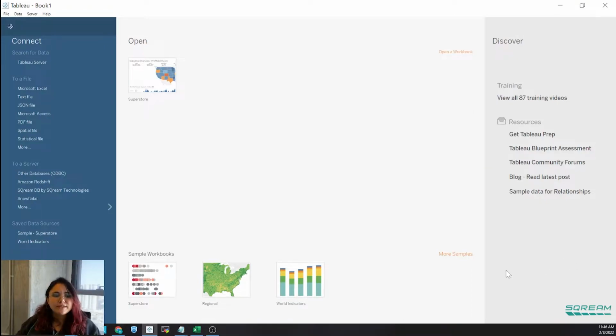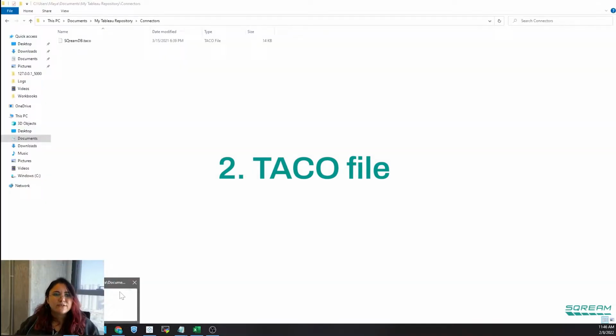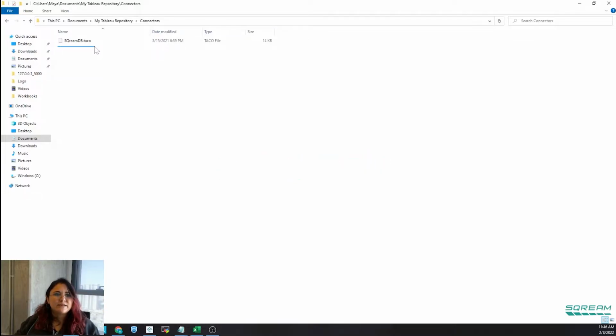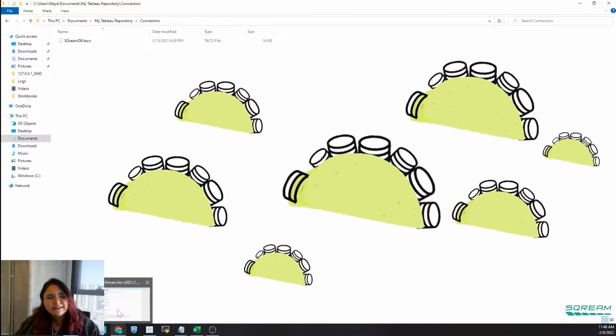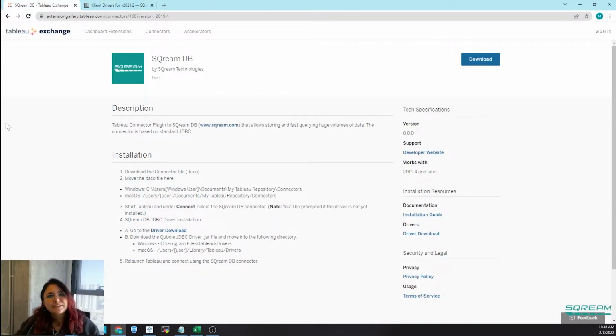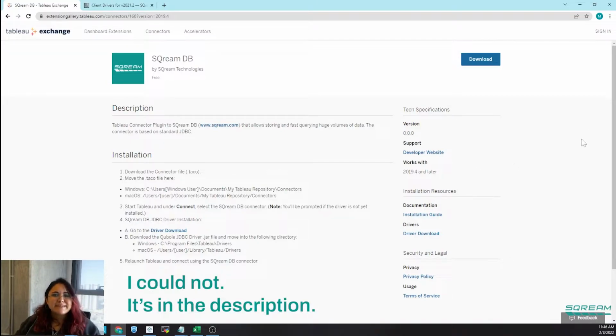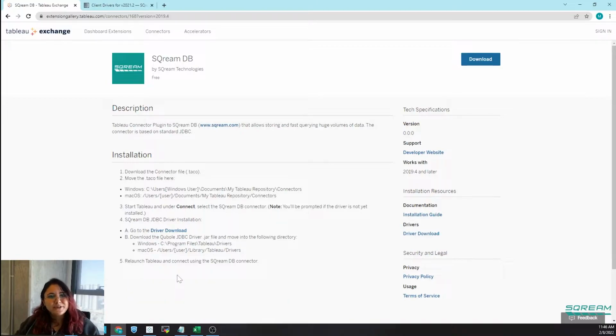Number 2, you need the Tableau connector file. Now, in your repository, you have your connector folder, and in it, the SQreamDB taco file. Taco file, Tableau connector, I always think Mexican food. I always like imagining how you're giving Tableau a little taco full of data. You can find this one on the Tableau Exchange. The link will be in the description and probably floating above my head if my editor can manage it. Download it and put it in your repository.